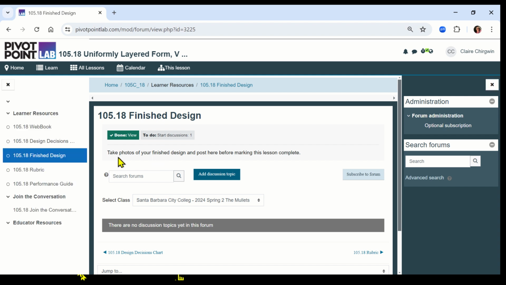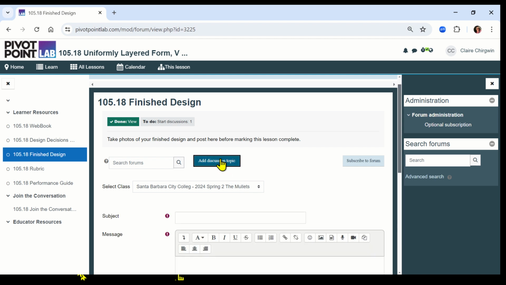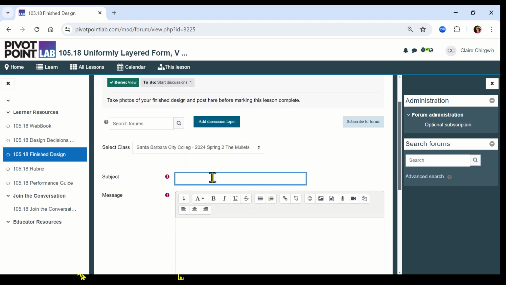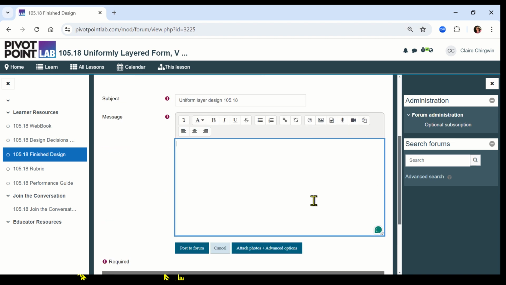So now we're going to add discussion. Subject, uniform layer. And this one is 105.18. Now you're going to click on Attach Photo right here. You can click right here.